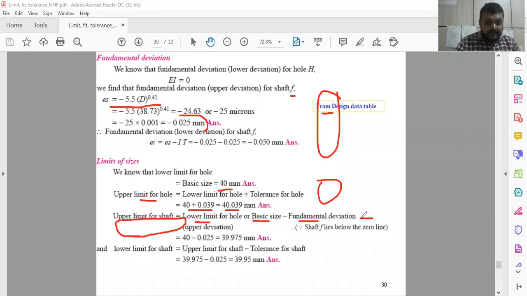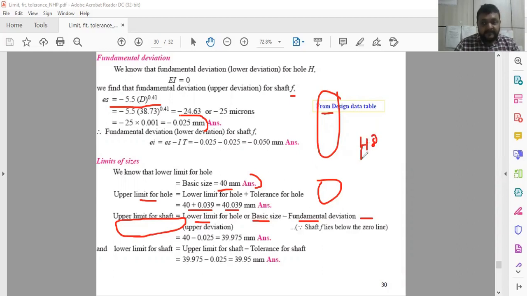So upper limit of the hole and upper limit of the shaft, then lower limit of the hole is considered as basic size. Lower limit is considered as basic size. Upper limit is to be considered as upper limit. We have already calculated by applying the tolerance, because here H is used, H with grade 8. Okay, keep in mind about this.